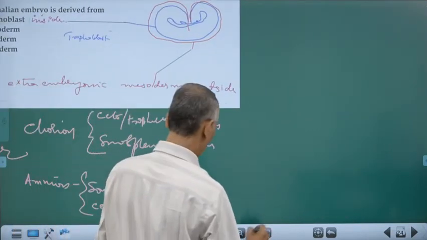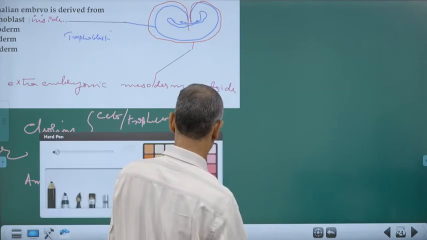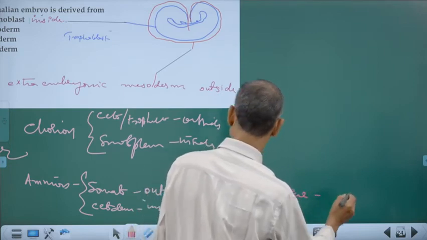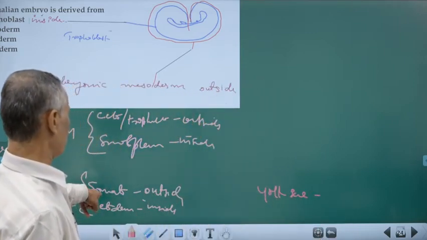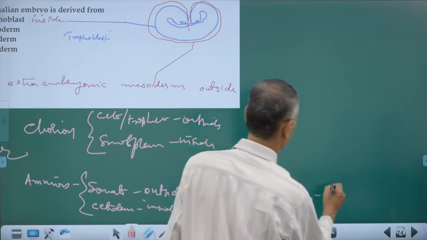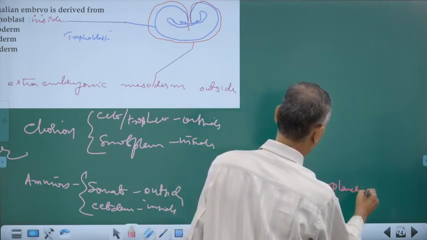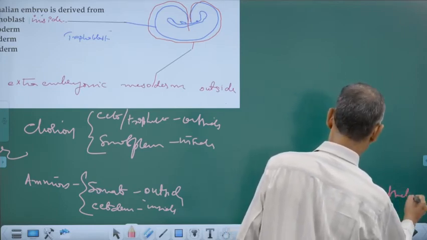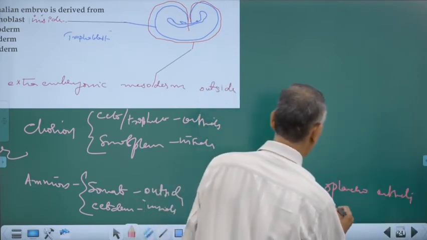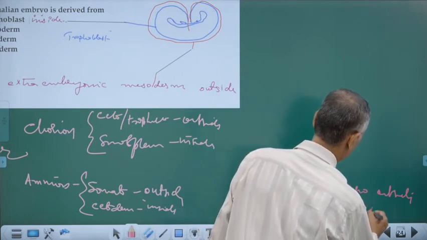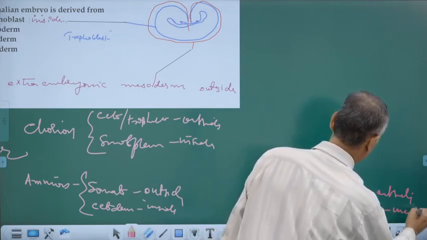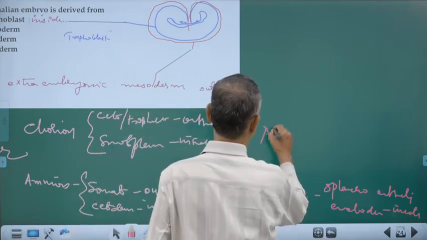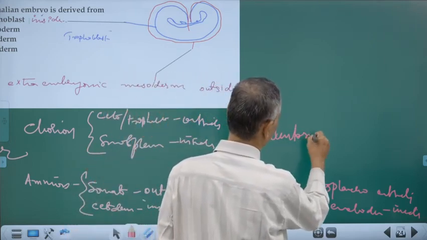Now, the yolk sac. In the yolk sac, it is not somatopleure, it is splanchnopleure outside and endoderm inside. In the allantois, it is just the reverse.